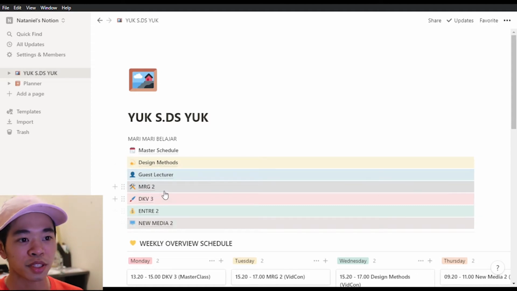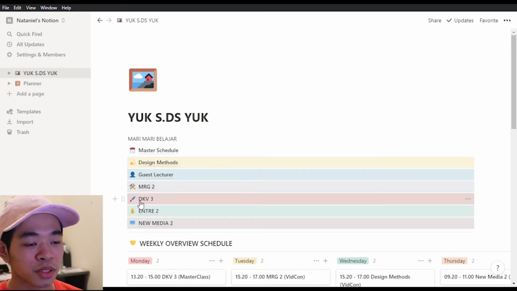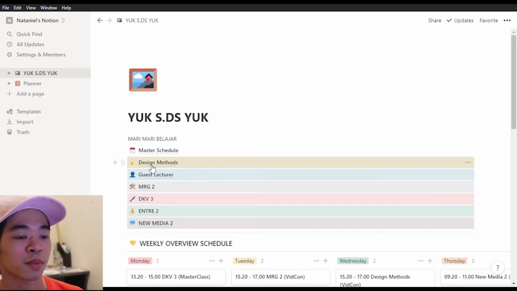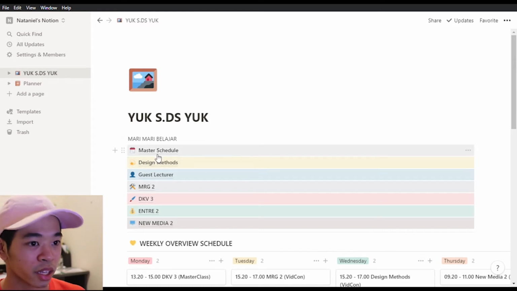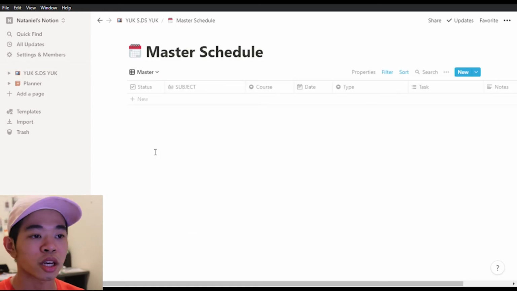Now these pages are called sub pages, and I use them to sort out the assignments and the tasks that are given to me. In the master schedule, it's just a checklist of topics from the course.